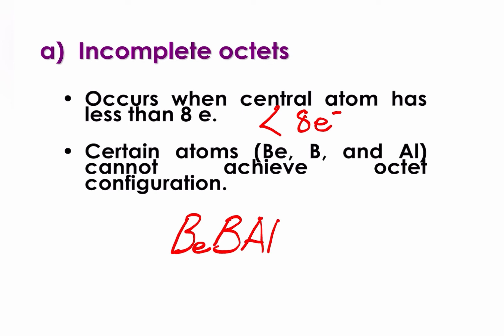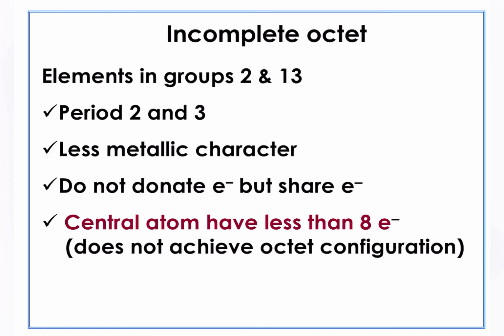So ini adalah cara mudah untuk kita hafal incomplete octet. Acronym for BeBAl. Now, how we want to understand about this one, kita fokus dahulu tentang incomplete octet. Kebiasaannya dia akan berlaku kepada elements in group 2 and 13, which cover for period 2 and 3. Dan dia hanya akan berlaku juga kepada elemen which less metallic character and do not donate electrons but share electrons. So maknanya dalam kes ini dia mengalami covalent bonding.